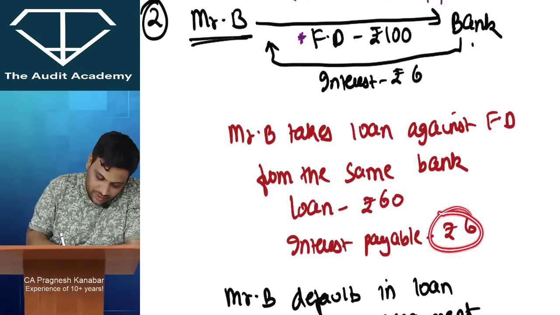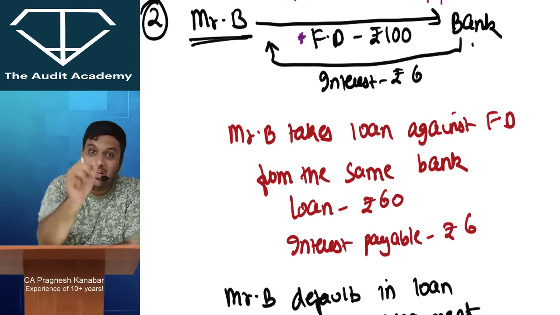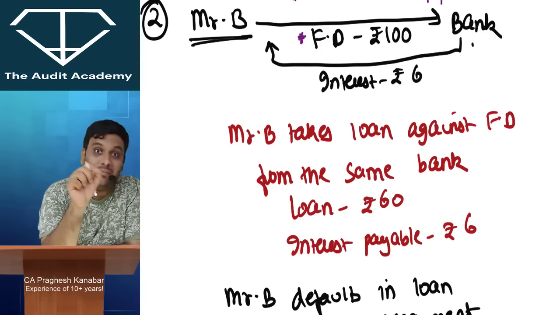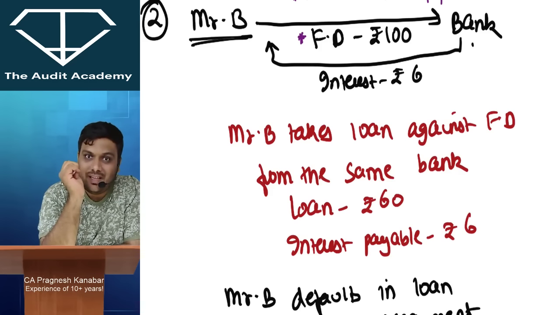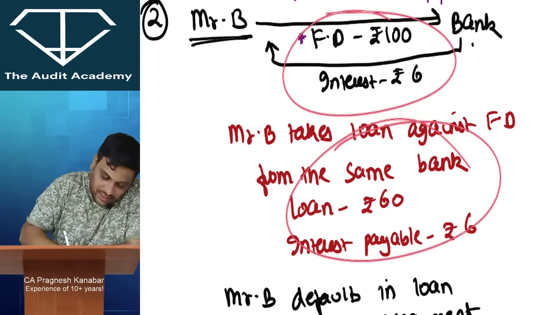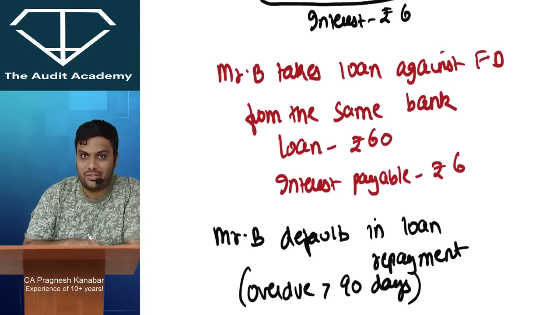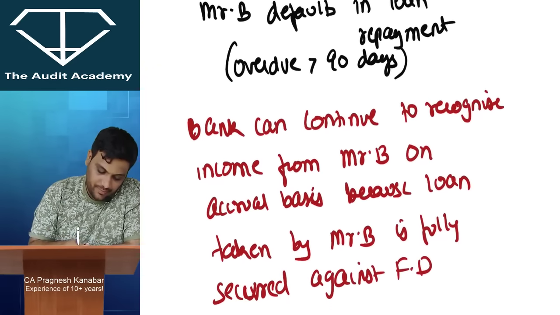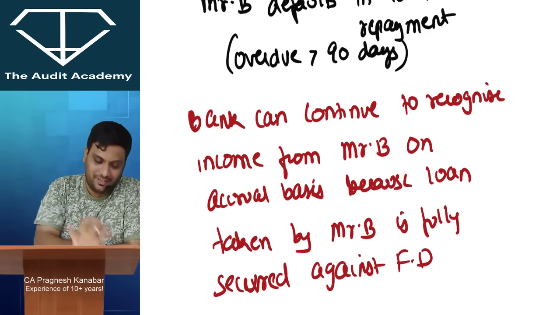That is why, listen to me. This 6 rupees which the bank is earning from Mr. B, normally when Mr. B becomes NPA, we will say that this 6 rupees you have to reverse. Here there is no need for such reversal because this is fully secured. If it was not fully secured, then the amount needs to be reversed. So everyone, don't think too much, just cover the points which I am covering in the revision session.